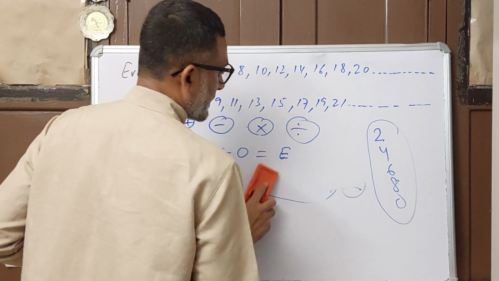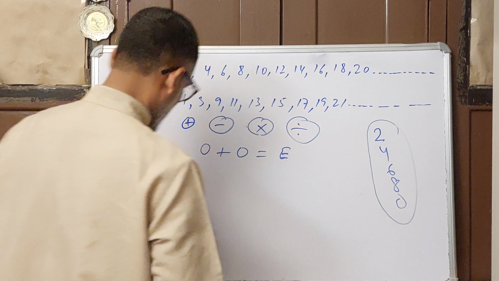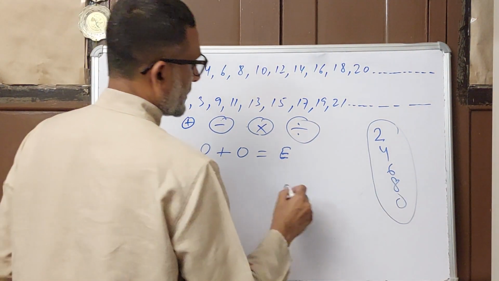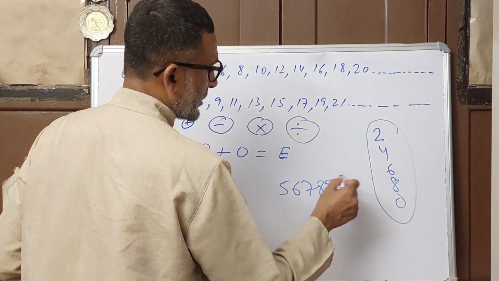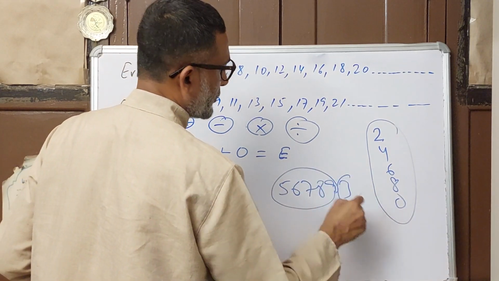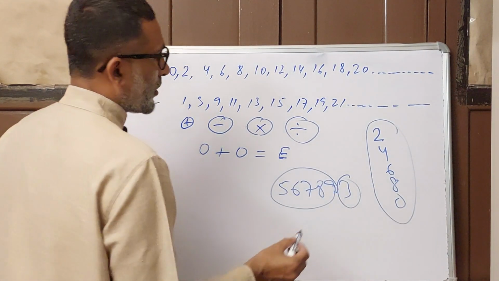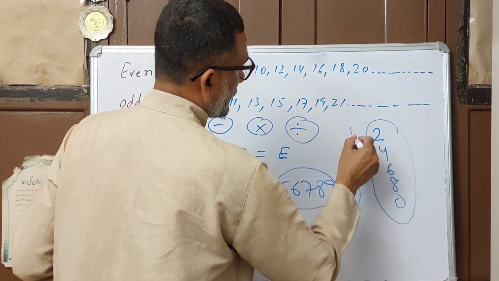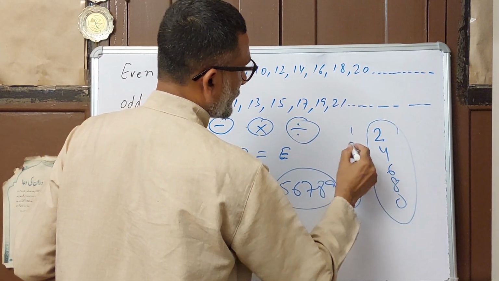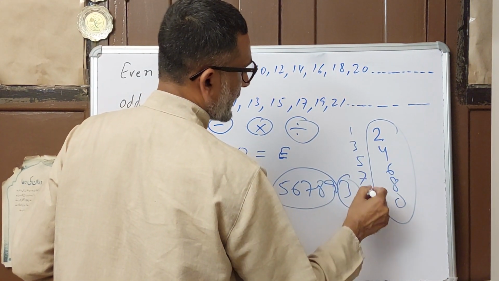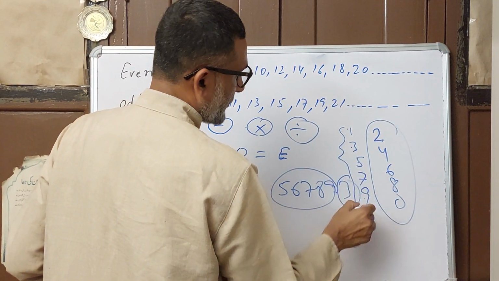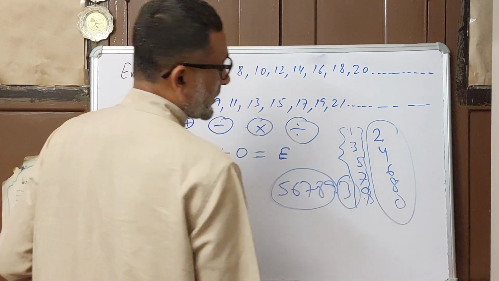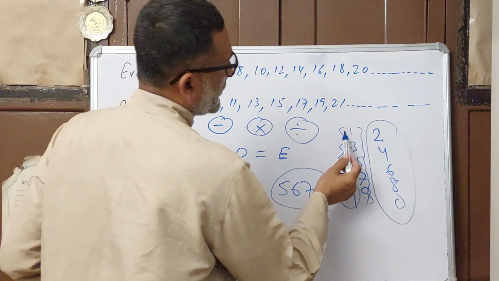Like this, for finding whether it is odd, we don't look at the other places, only the unit place. If it is 3, it will be an odd number. For odd numbers, the digits are 1, 3, 5, 7, 9. Here, these 5 numbers, when they come in the unit place, that number will be odd.